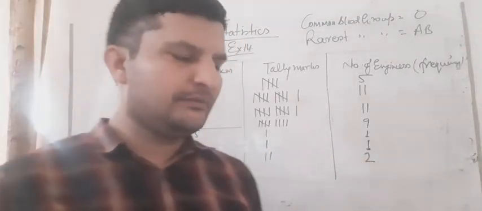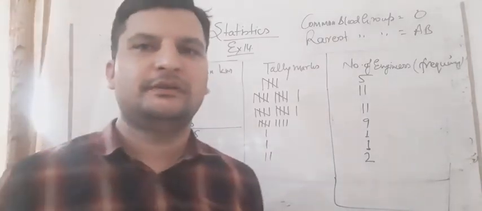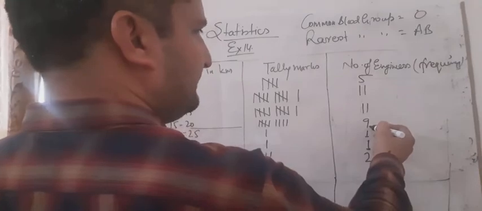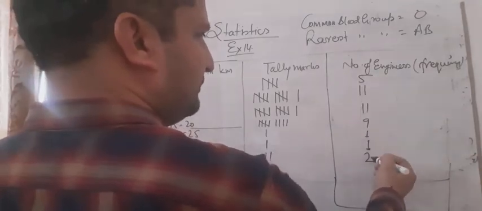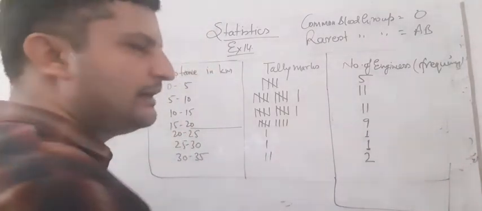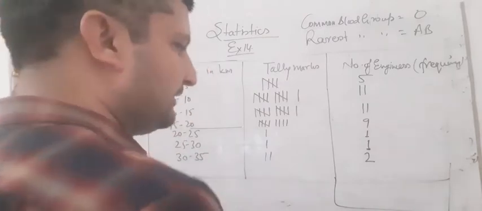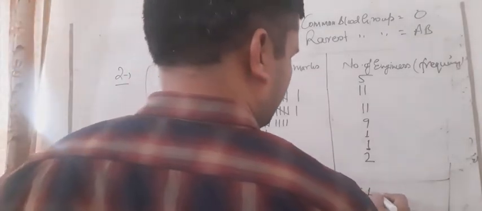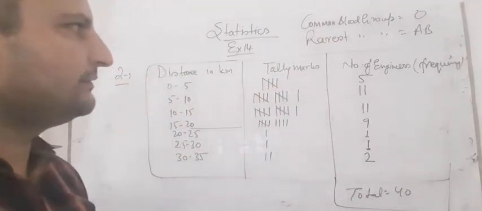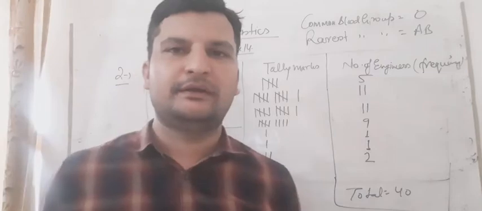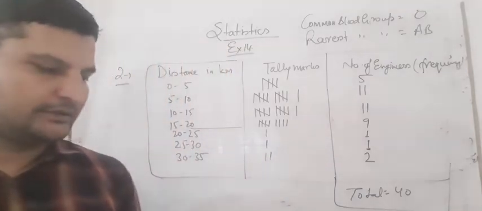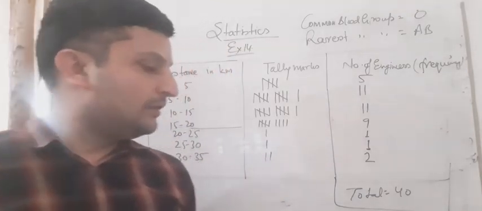So students, the total number of engineers, we know how many students are there? Total number 40. So the sum of all of these should be 40. 11 and 5 is 16, 16 and 9 is 25, and 11 and 2 is 13, and 2 is 15. 25 and 15 students, this is 40. So total is equal to 40. So I think our answer is correct. 5, 11, 11, 9, 1, 1 and 2. So the number of engineers is coming 40.